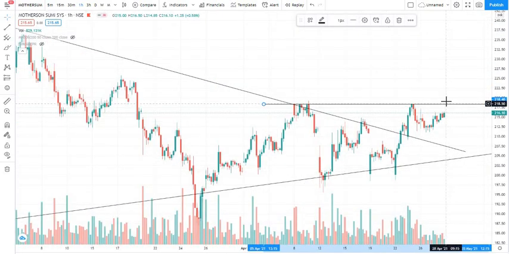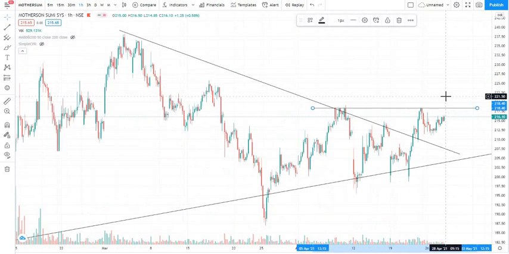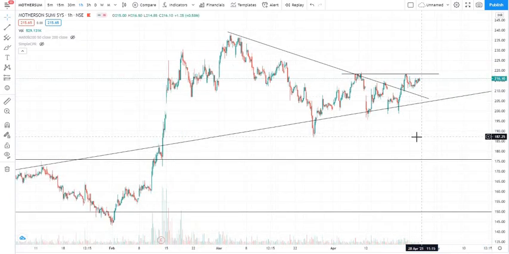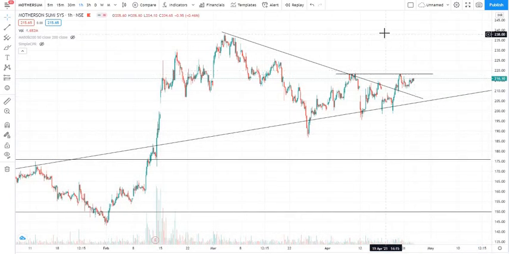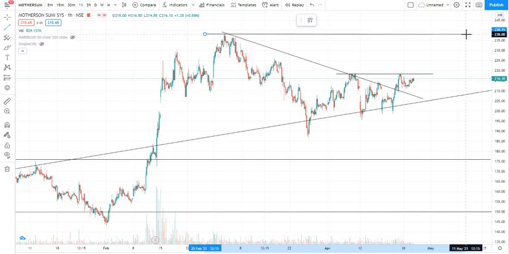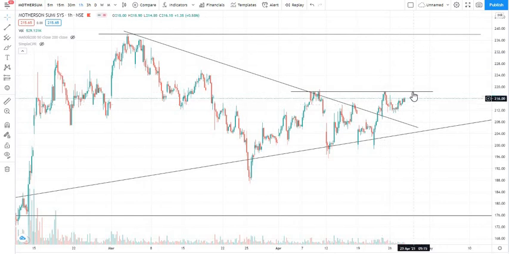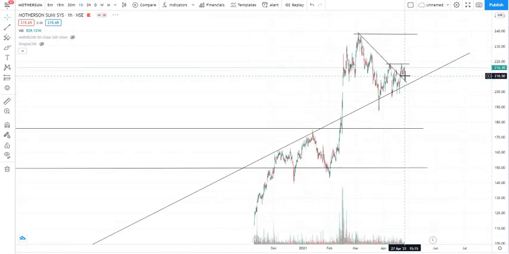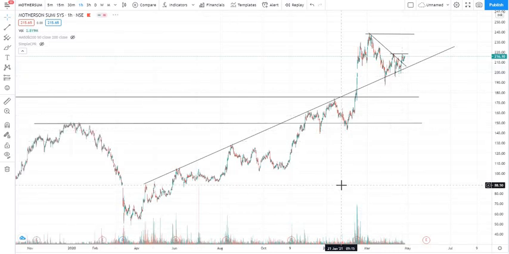One more point I want to discuss is it gave a breakout with good volume also, and while it is coming down, you can see the volume is down. So if it gives a breakout above this line, we can expect this stock to shoot up to this level. I'll just draw a line here. So this could be the target, if it gives a breakout above this line in 1 hour time frame.